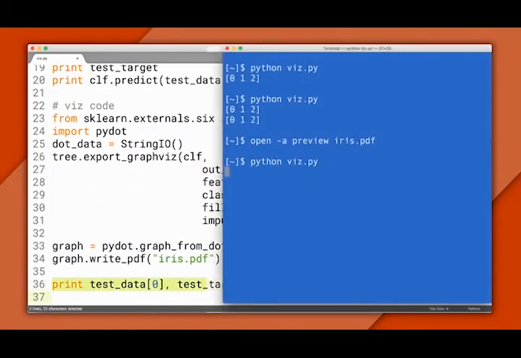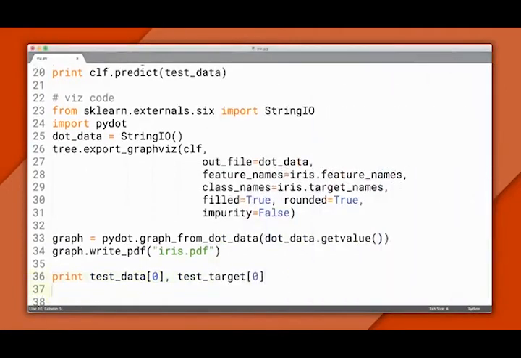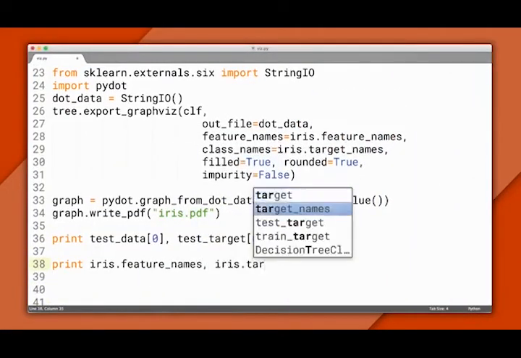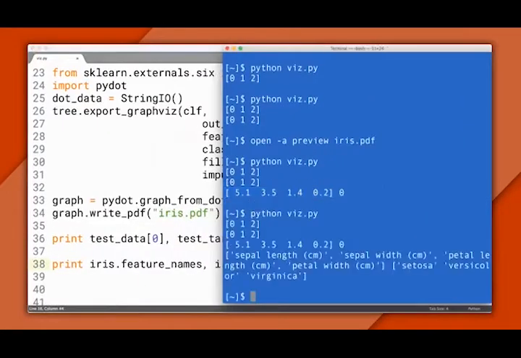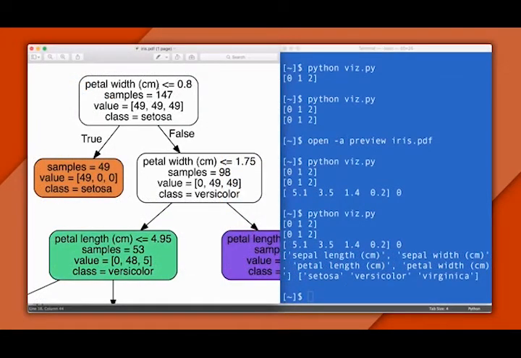Here are the features and label for our first testing flower. Remember, you can find the feature names by looking at the metadata. We know this flower is a setosa, so let's see what the tree predicts. I'll resize the windows to make this easier to see. And the first question the tree asks is whether the petal width is less than 0.8 centimeters. That's the 4th feature. The answer is true, so we proceed left. At this point, we're already at a leaf node. There are no other questions to ask, so the tree gives us a prediction, setosa, and it's right. Notice the label is 0, which indexes to that type of flower.